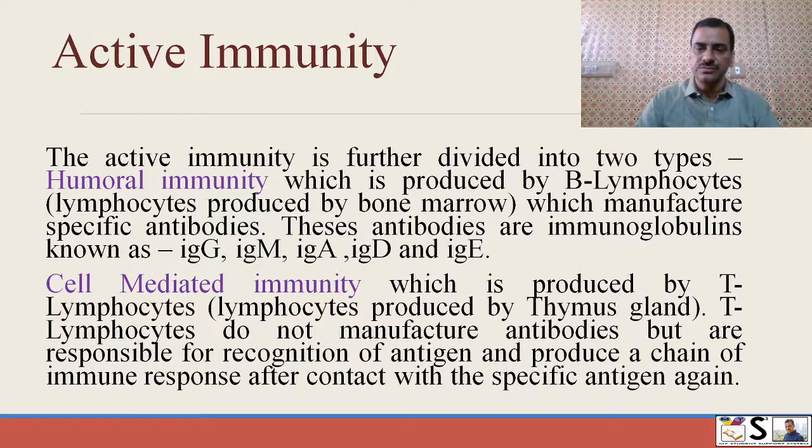Cell-mediated immunity is produced by T lymphocytes. Okay, and these T lymphocytes are produced by the thymus gland. T lymphocytes do not produce antibody, but they are responsible for recognition of antigen and produce a chain of immune response after contact with specific antigen.